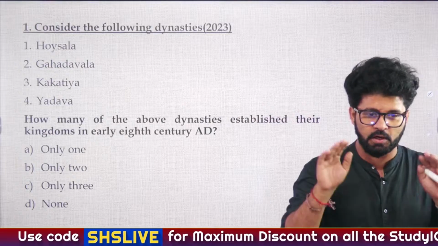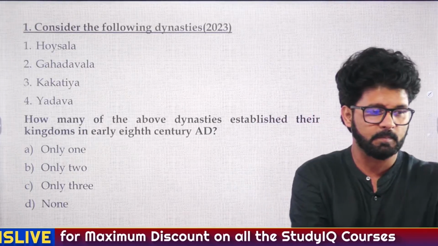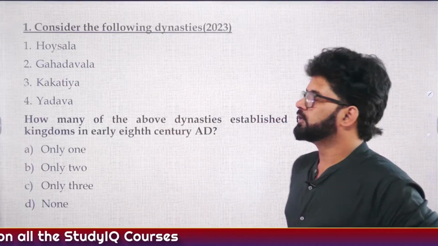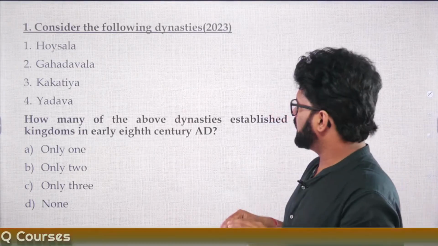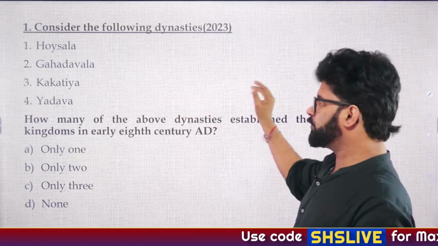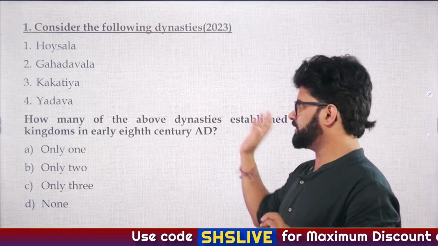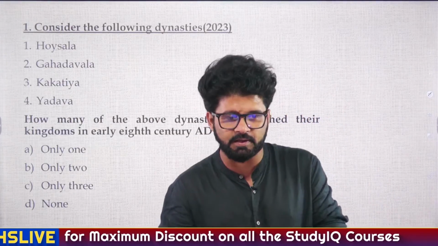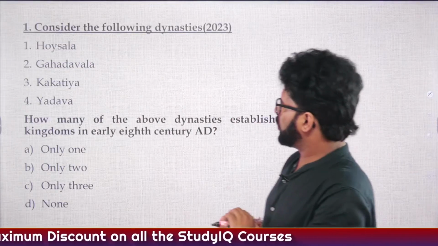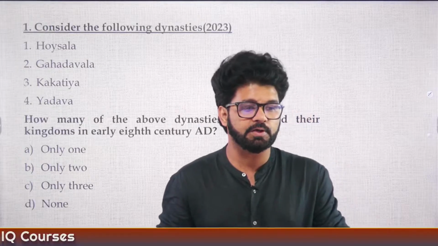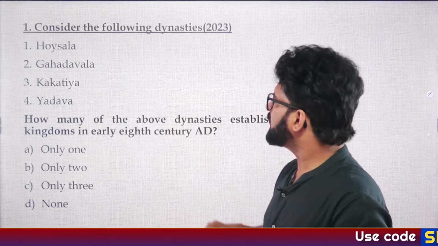What is your answer? So what according to you is the answer? See, if you people will be like, sir, oh sir, you have not talked about all these, I will give you the source where we have discussed about all these kingdoms and we have to know only what is required. Otherwise, okay, Dark has given the answer, only 2. Anybody else wants to contribute to this particular question? So let's try to understand it.